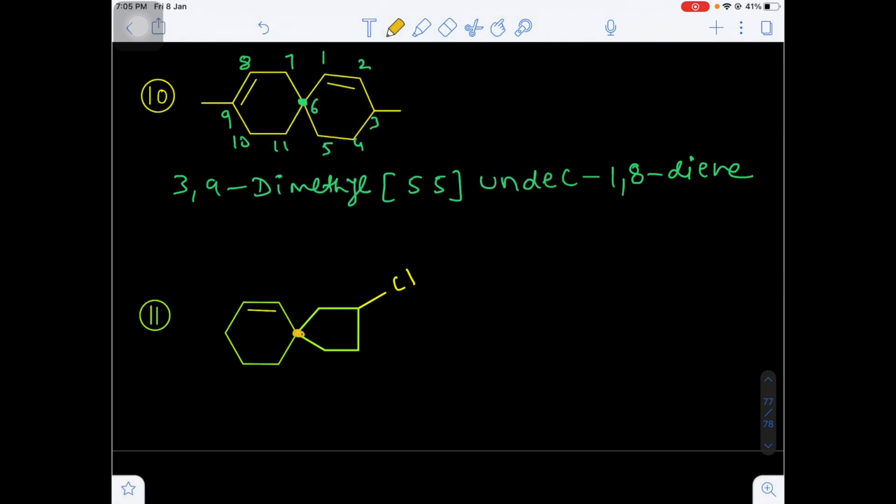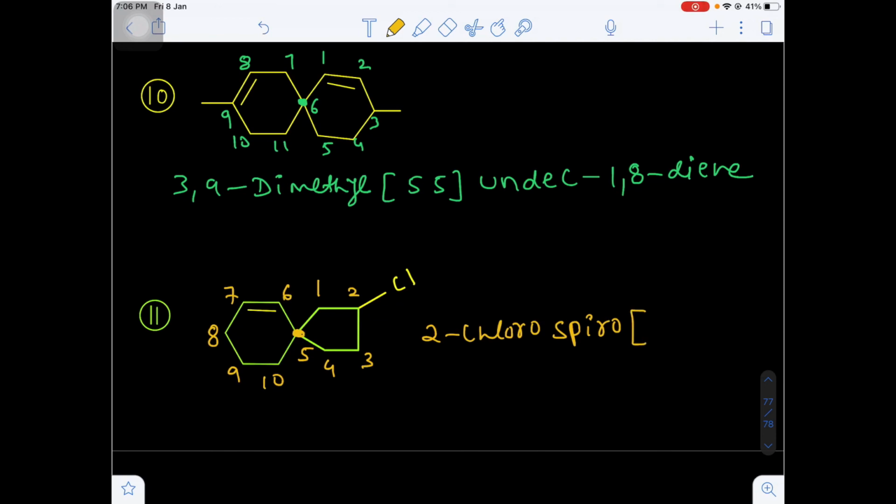Here this is the spiro atom. Go for the smaller size ring, 1. This will be 2 because the nearest location will be chlorine, it should be at the 2nd position. 3, 4, spiro 5, and go in the anti-clockwise direction so that you will get the double bond at the nearest position. Are you getting my pen? Total how many carbons are there? 10. So on the 2nd position chlorine is there. So 2 chloro. Next, spiro.